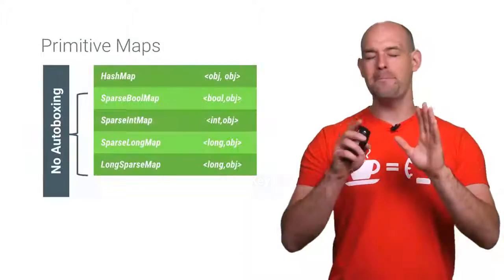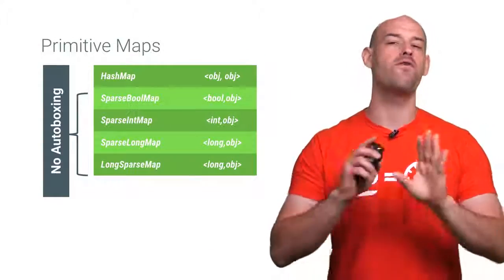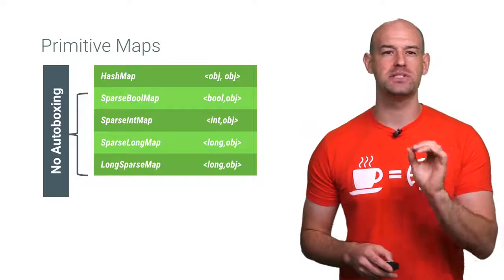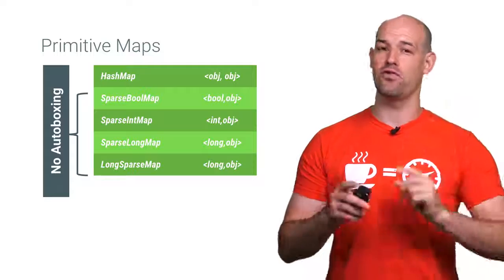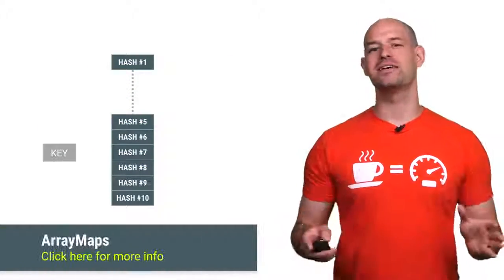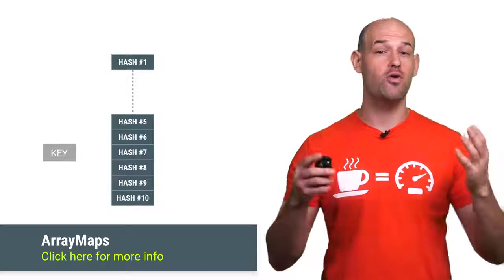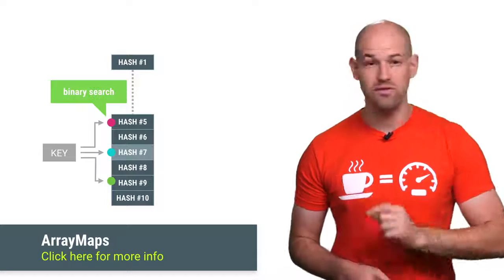Now, memory matters to Android, and to save space, the Android runtime provides a whole family of generic containers built specifically to provide the functionality of a hash map, but allow you to use primitives and avoid autoboxing. Welcome to the SparseArray family. Sparse arrays are basically like array maps, and they reduce the overall memory footprint by using two tightly packed arrays rather than one large one for hashing.